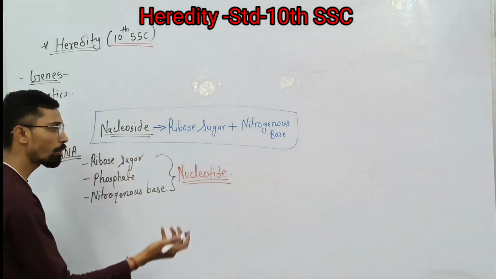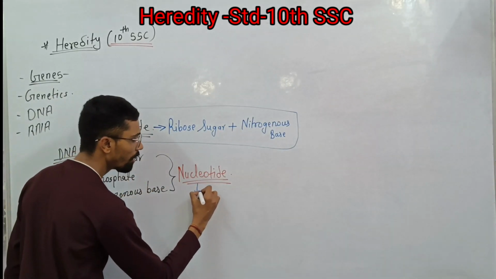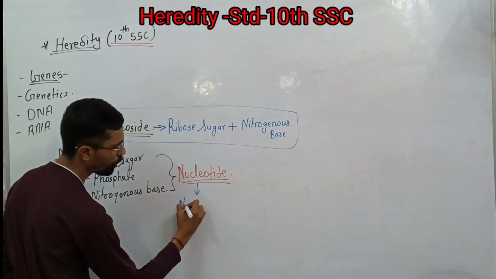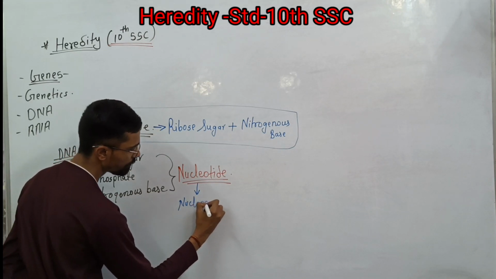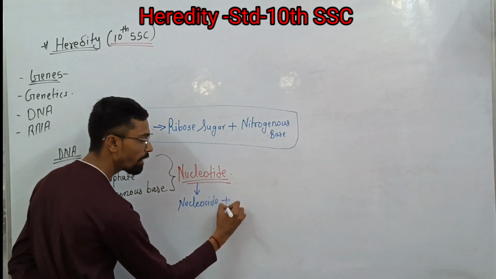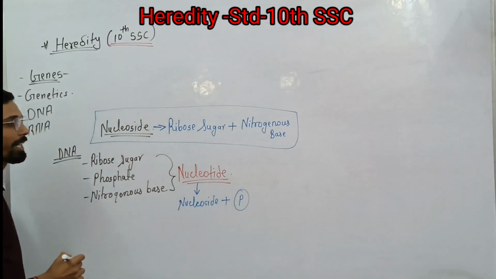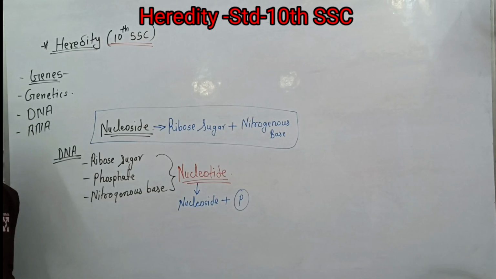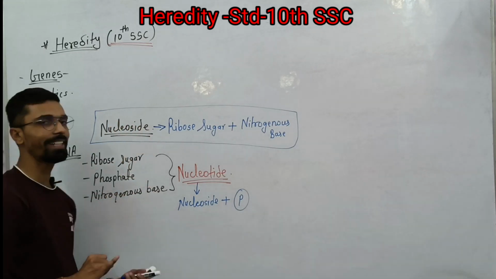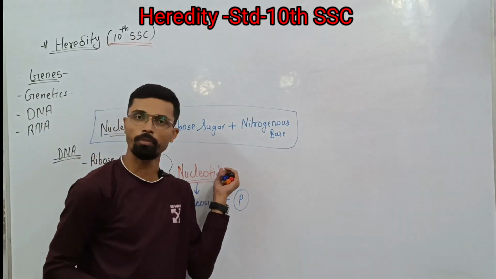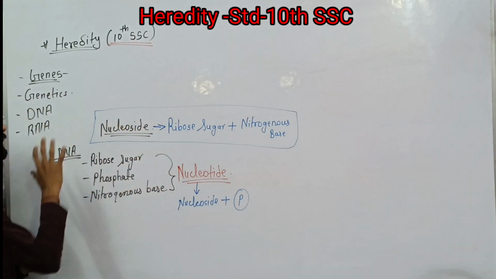Nucleotide is sometimes also said to be nucleoside plus phosphate group, and that is called a nucleotide. So nucleotide and nucleoside, these are the monomers of DNA, used to make DNA.